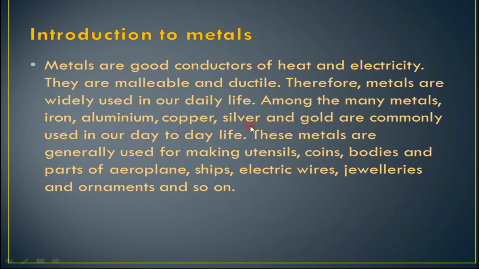Gold, silver and sometimes copper are used for making jewelries and ornaments, and for many other uses also, such as making windows in houses, making tables, desks, benches in schools and many like that. Okay, move ahead.